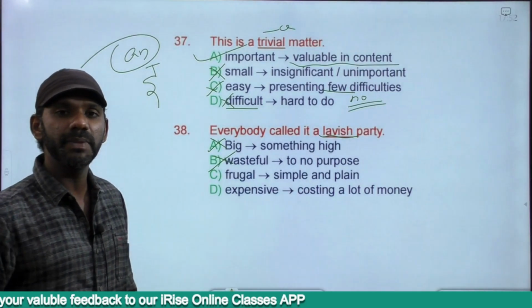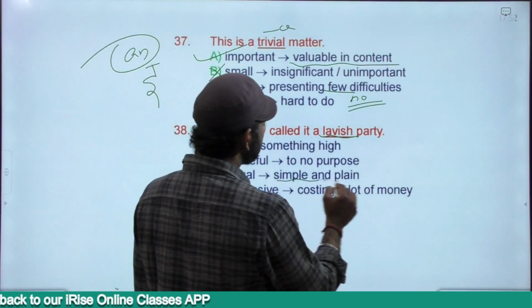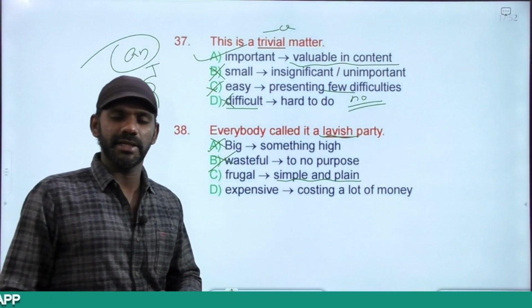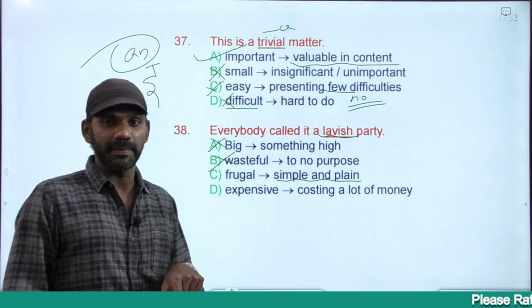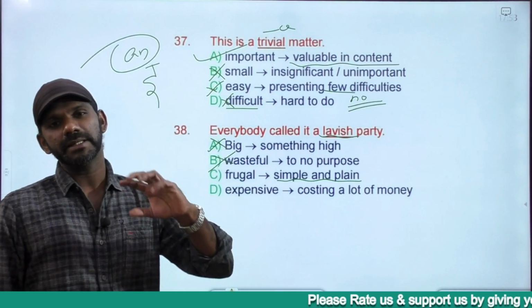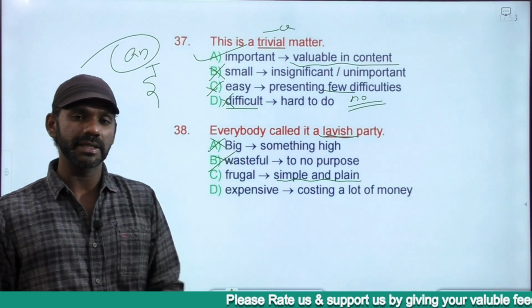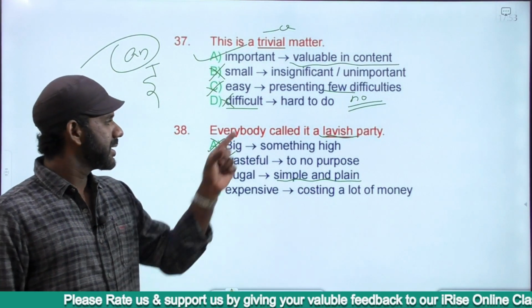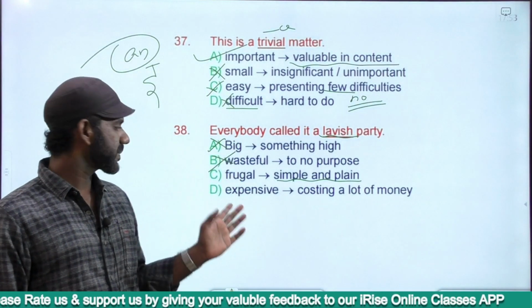Frugal means simple and plain, in the sense of being stingy, not spending much. He's a frugal guy. A lavish guy spends like anything. He's a spendthrift. Frugal means he thinks a lot before spending. He does not spend much, only a little. Must be the antonym of lavish.